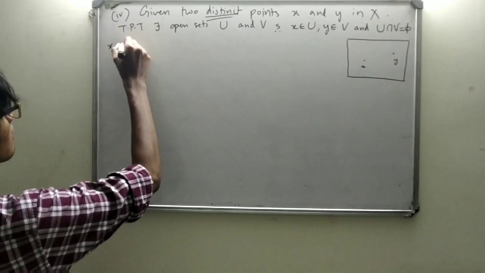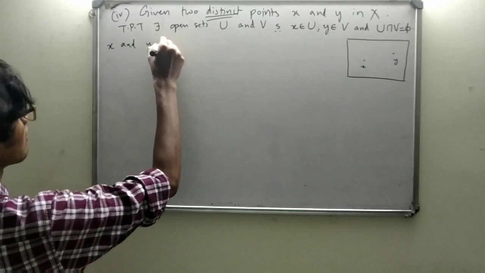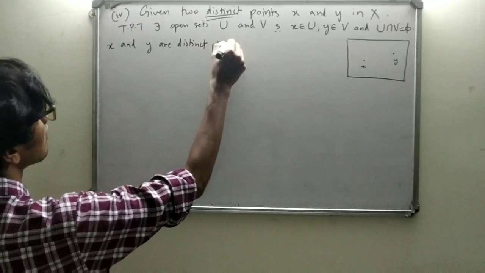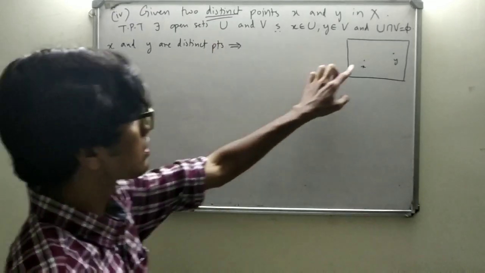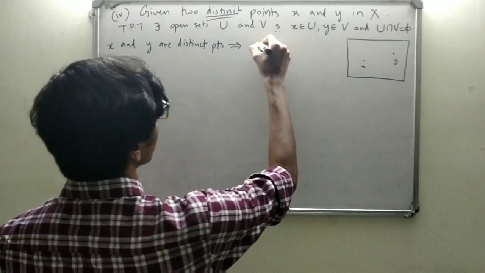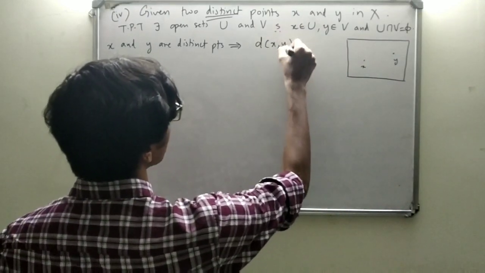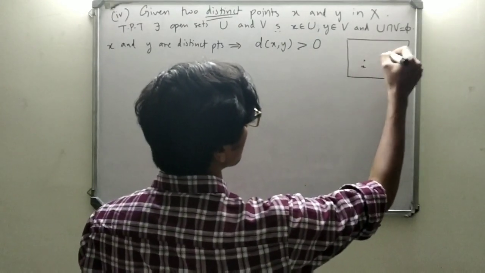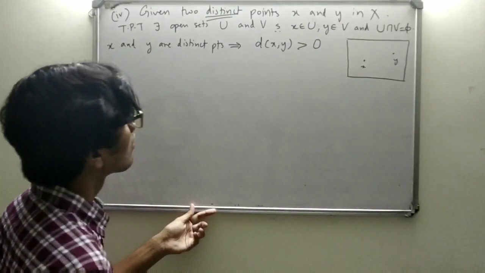X and y are distinct points implies what? The distance between x and y should be non-zero, d of xy is greater than 0.